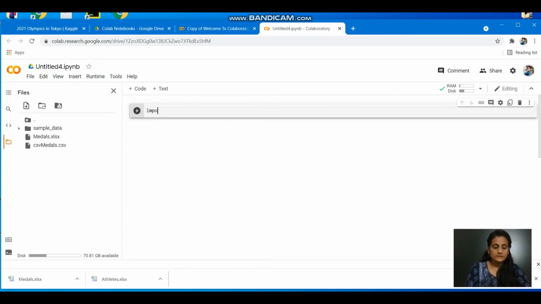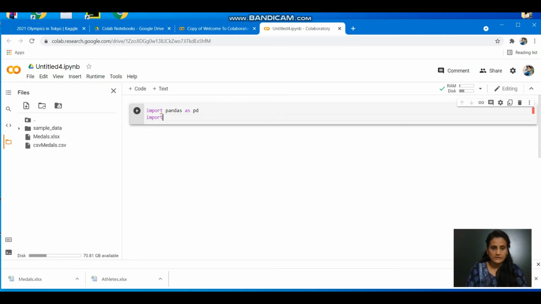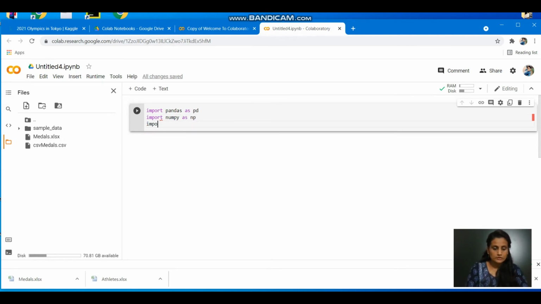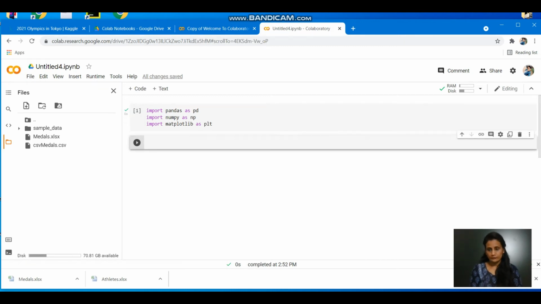And before that, first import all the necessary libraries, pandas, because the analysis of the data we are going to do. Then maybe some of the data frames may need NumPy, so we are writing import numpy as np. And in this program we are going to also need matplotlib as plt. Okay, this is done. Just execute it, because if you don't have pandas, the command that you're going to write to read it will not be executed. This is very important.